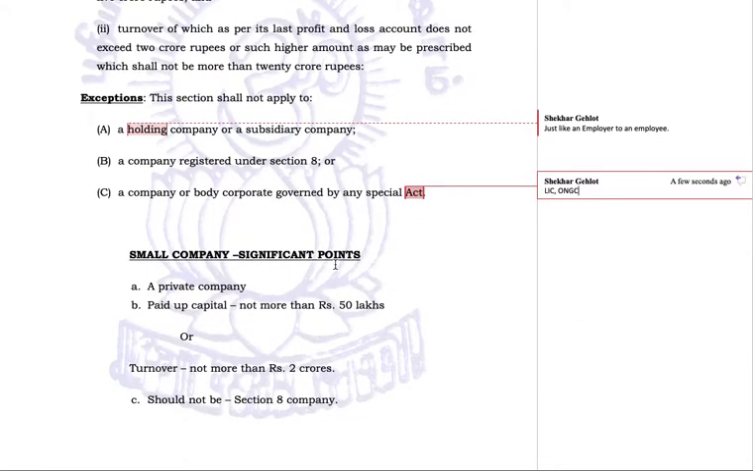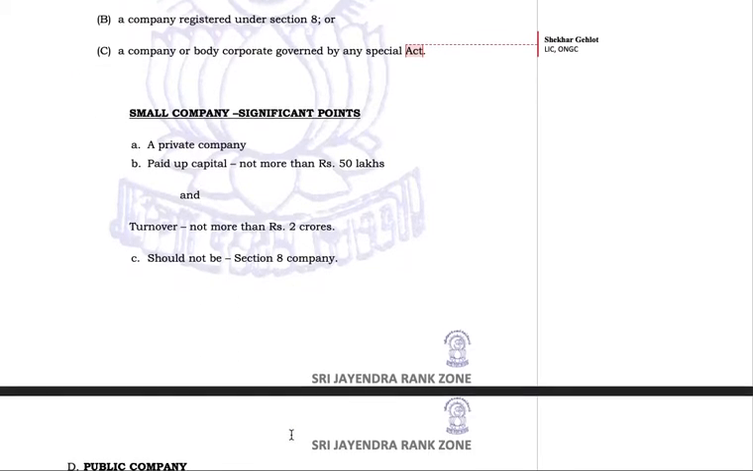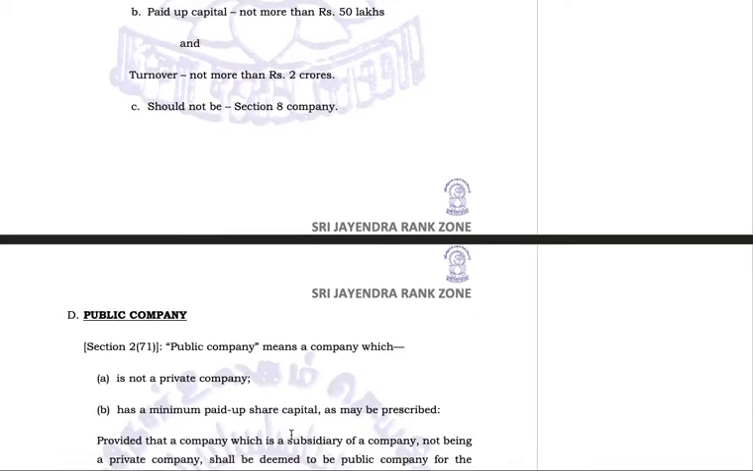Small companies, significant points. It's a private company, okay. Paid up capital not more than 50 lakh rupees. Turnover not more than 2 crore rupees. Should not be a Section 8 company. These are the bullet points, okay.